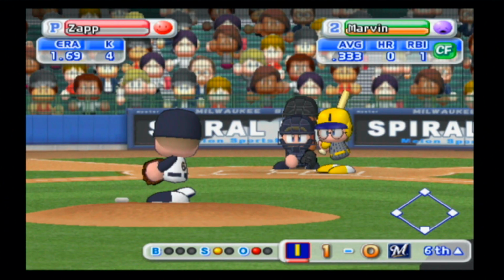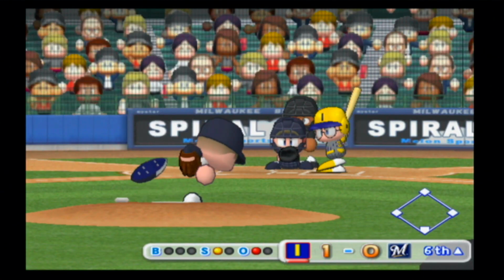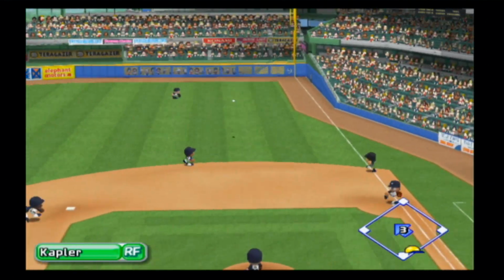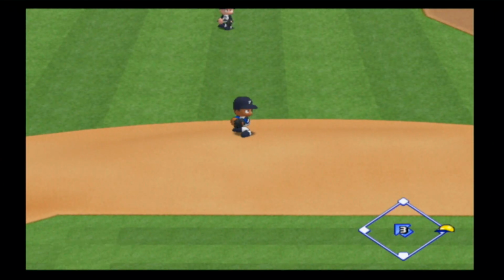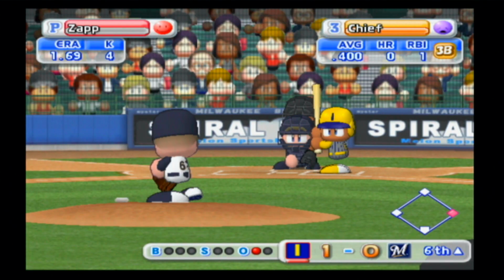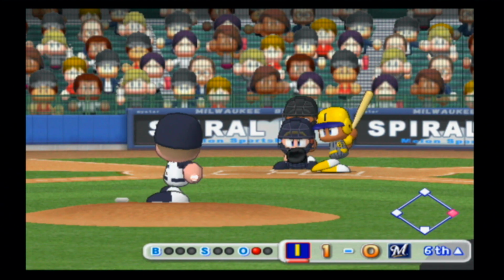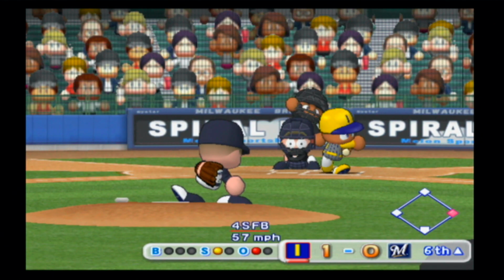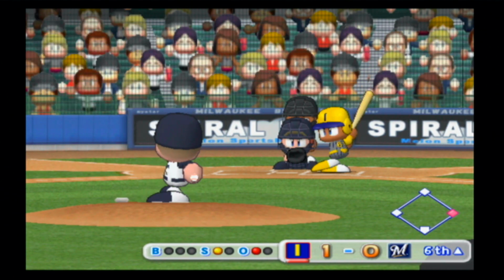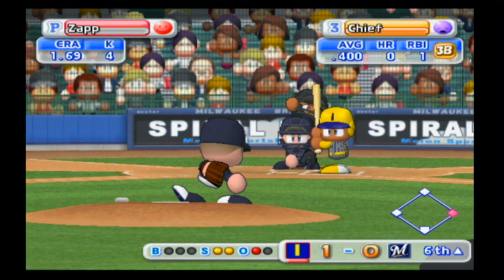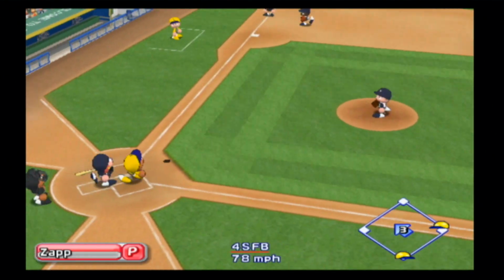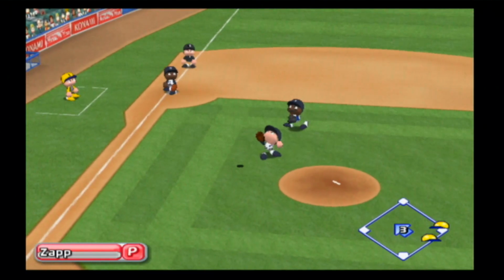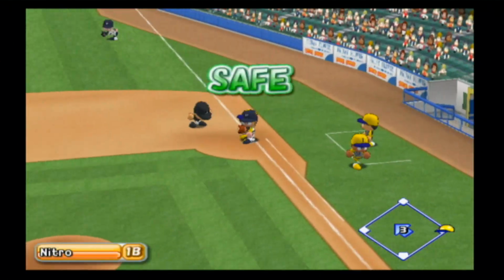Looks at strike 1. Hits this one. That will get down into right field for his first hit today. 1 on with 1 out, and here is Chief, who is 1 for 2. He's got that average back up to an even 400. So not a lot on that fastball, but Chief missed it. Misses this one as well. That was a better thrown one, but Zapp seems to be at the end of his rope here. Chief is going to pop this one back up to Zapp.